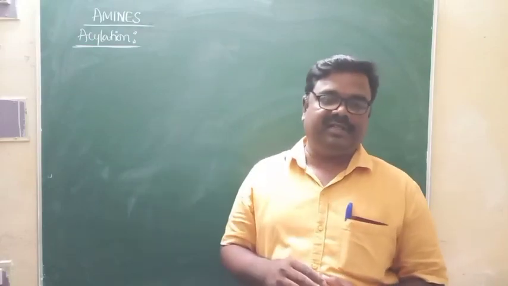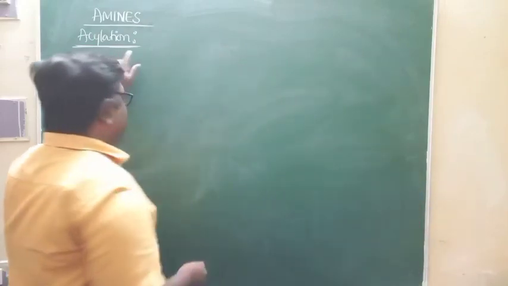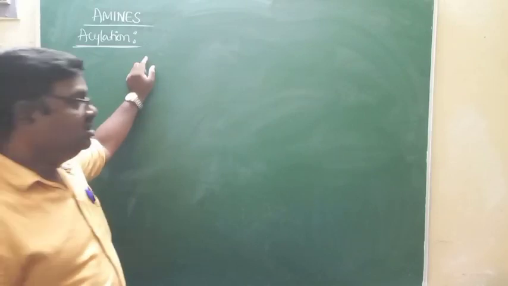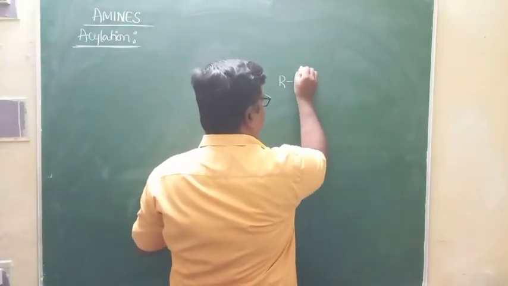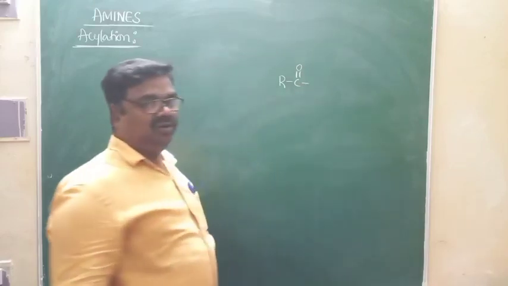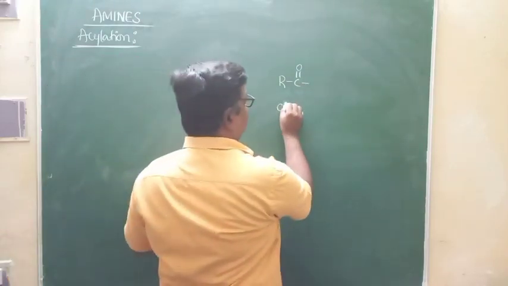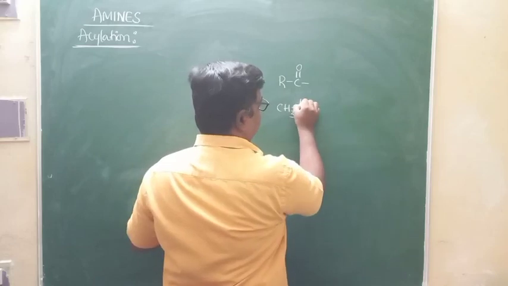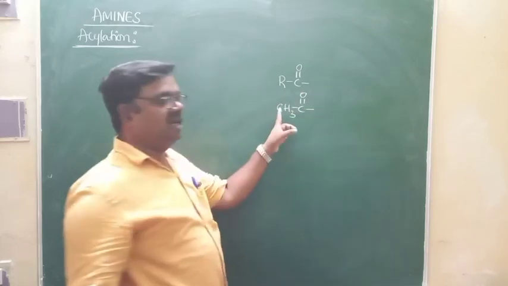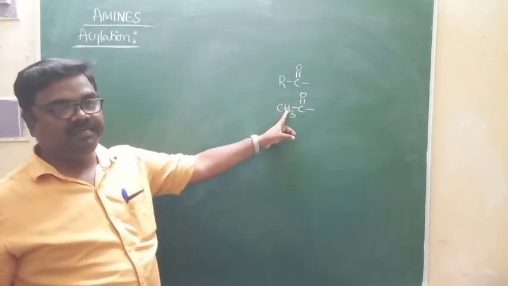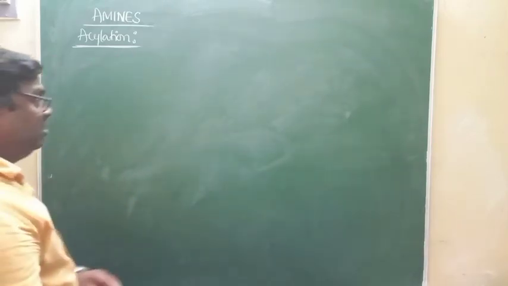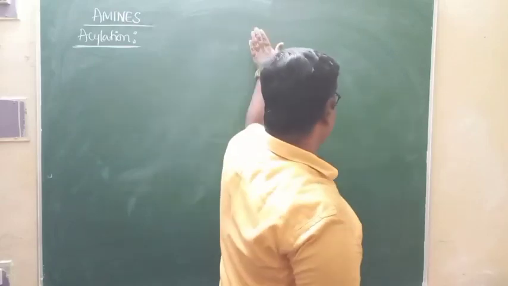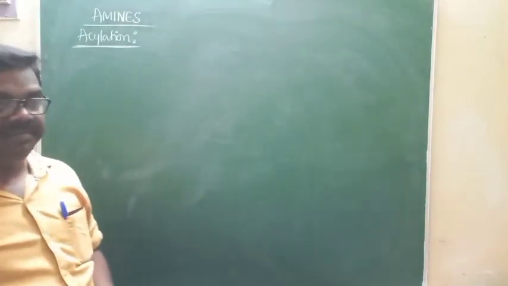But here in the case of acylation, the hydrogen atoms attached to the nitrogen of amines will be replaced by acyl group. Acyl group is RC double bond O group. Example for the acyl group is CH3 C double bond O group. This is acetyl group, or you can say acyl group. If hydrogen atoms attached to the nitrogen of amines are replaced by acyl groups, the reaction is called acylation.